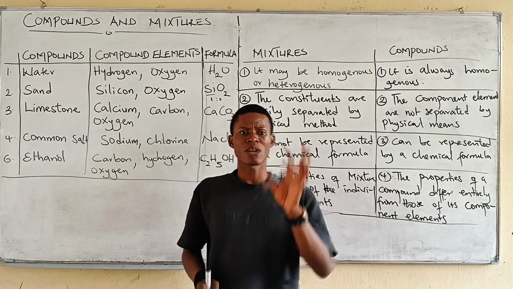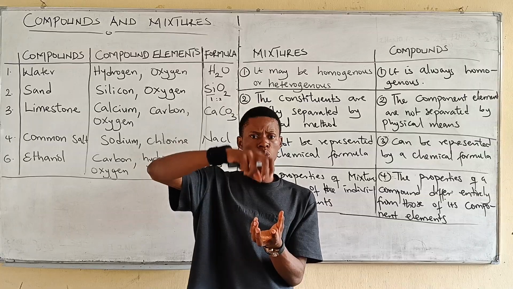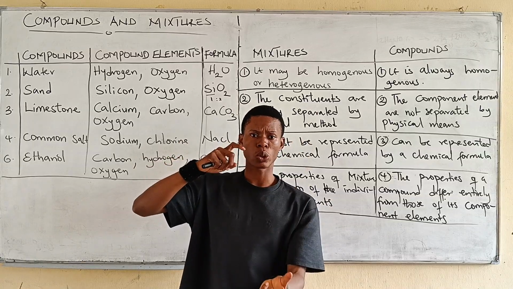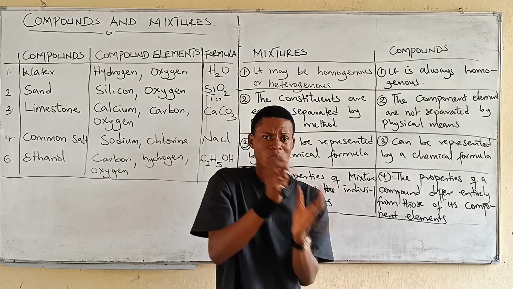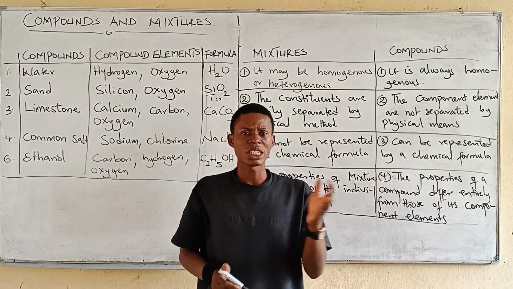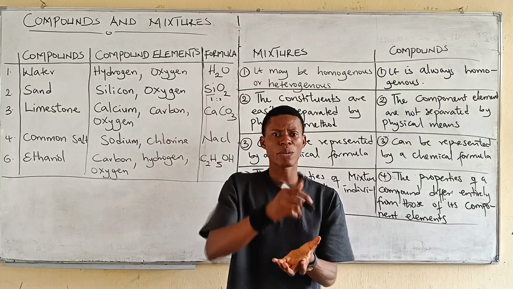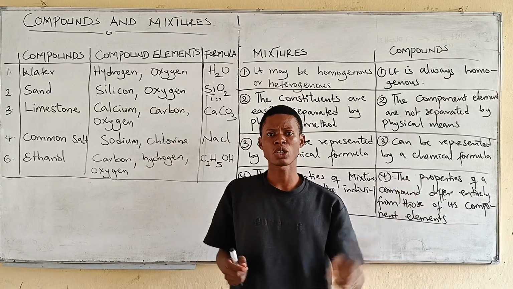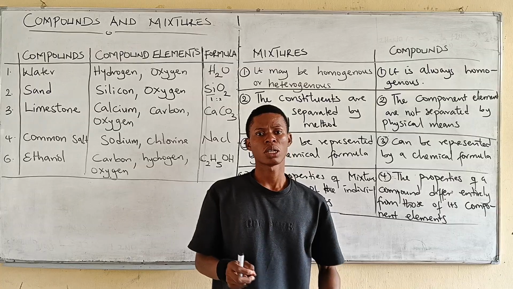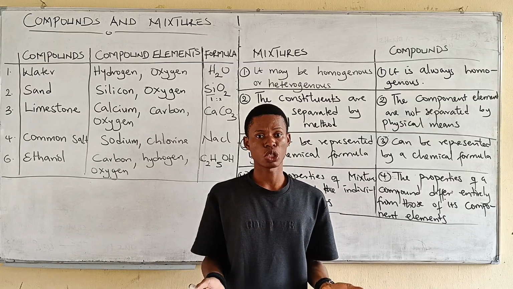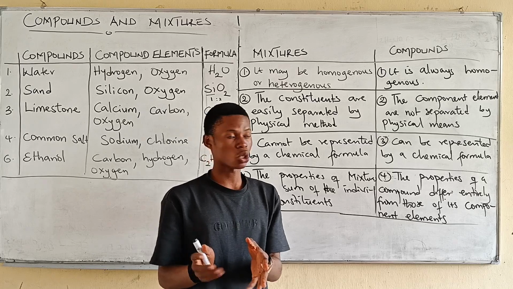For example, if you have salt and water, salt is solid. But if you put the salt in water, what will happen is the salt will dissolve in the water, making it a liquid phase. Do you understand? So that's homogeneous mixture. But in heterogeneous mixture, you can have solid and liquid combined together. Take for example, something that does not dissolve in water, say stone, put it in water. What you're having there is heterogeneous mixture because they're in different phases. Do you understand now? So those are the two classes of mixtures.